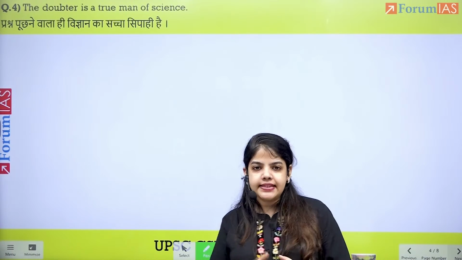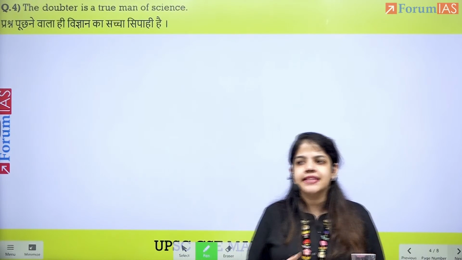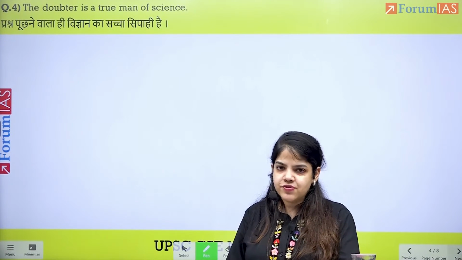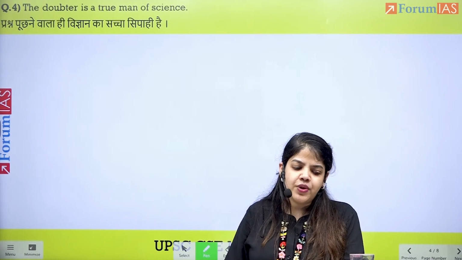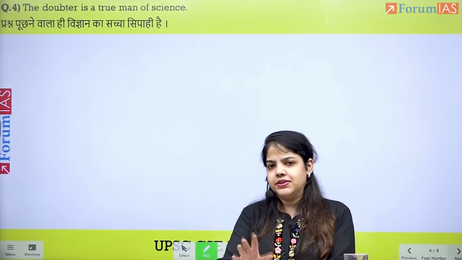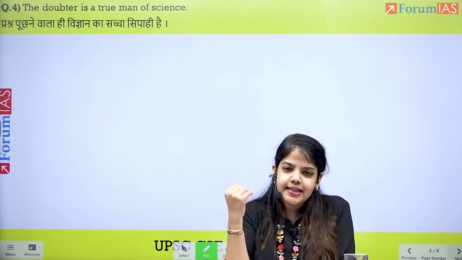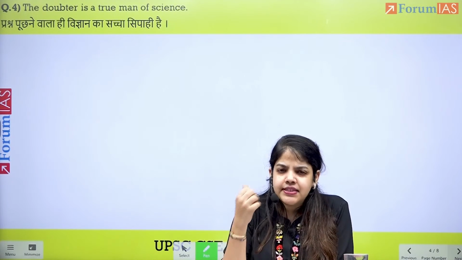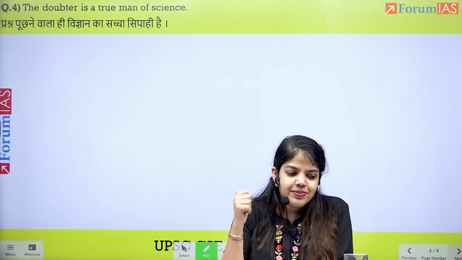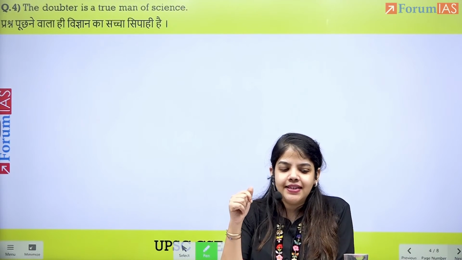Once this has been established, you'll be able to find examples from around you, from what you've studied as a part of your GS, and you'll be able to use them in your exam, in your essay paper. The first and foremost thing would be generating arguments, and arguments come from our understanding of the topic.